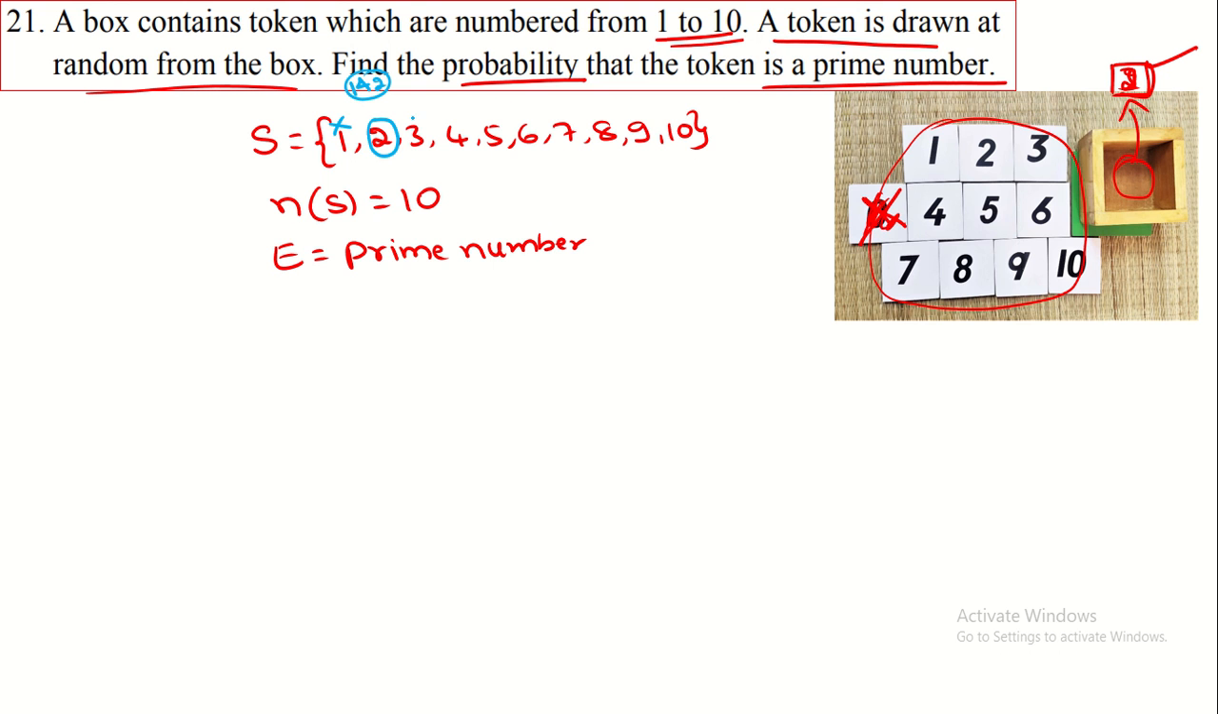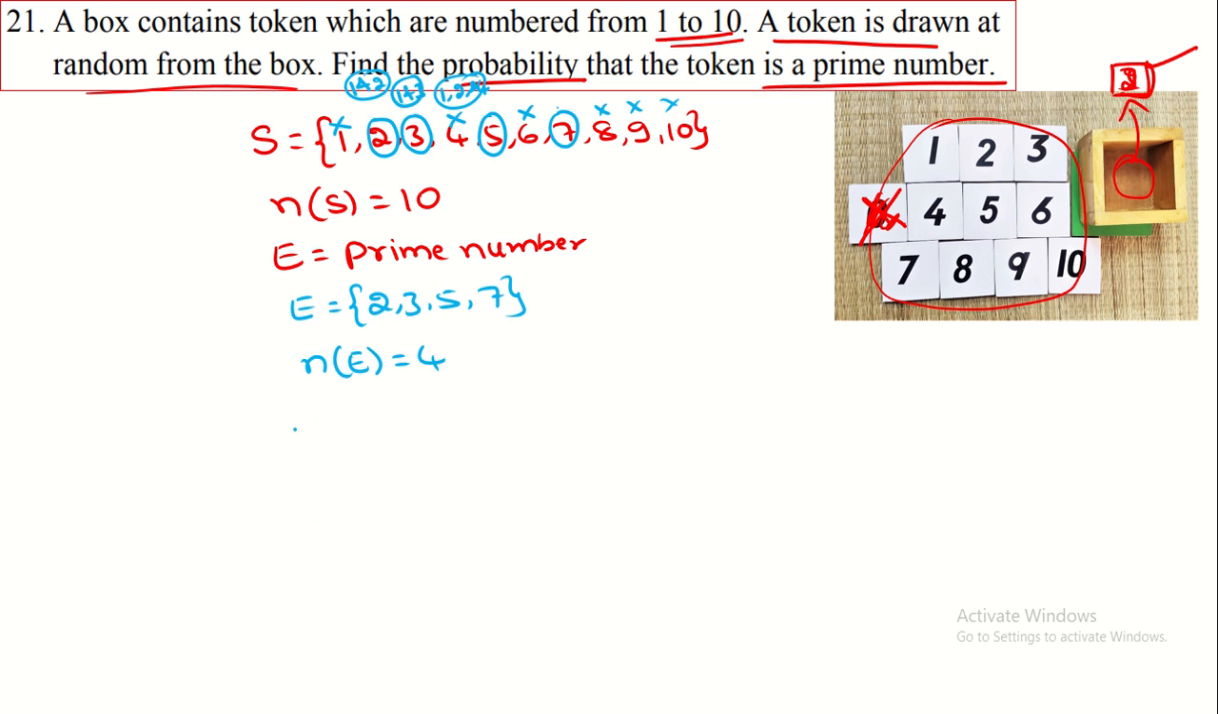That is 2 only. Here 3 is also a prime number because it is divided by 1 and 3 only. 4 is not a prime number because it is divided by 1, 2 and 4. So therefore it is not considered. Again 5 is a prime number, 6 is not, 7 is a prime number, 8 is not, 9 is not, 10 is not. Therefore we get the set E is equal to 2, 3, 5, 7. These are the numbers. That means n of E is equal to 4.